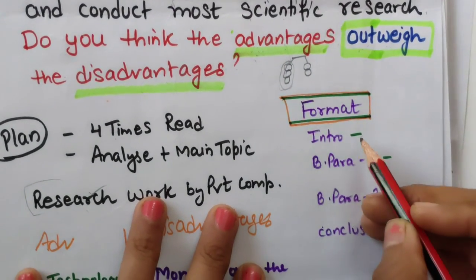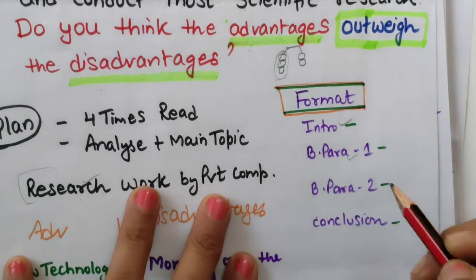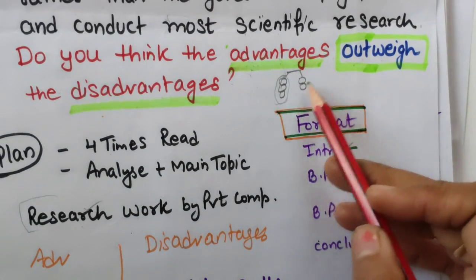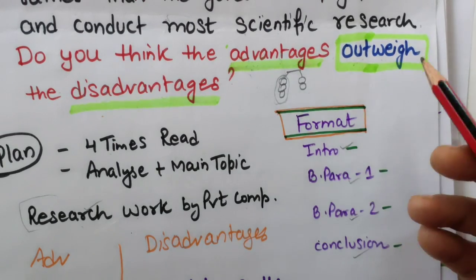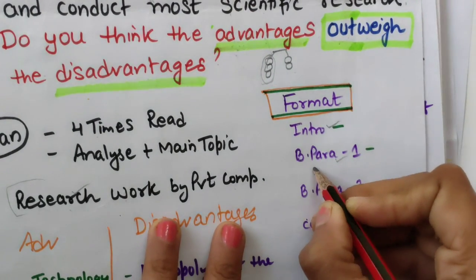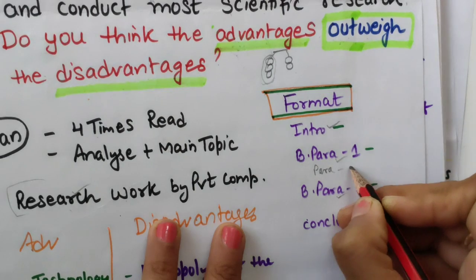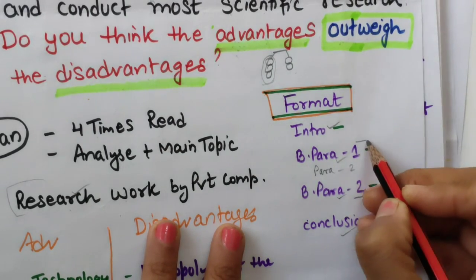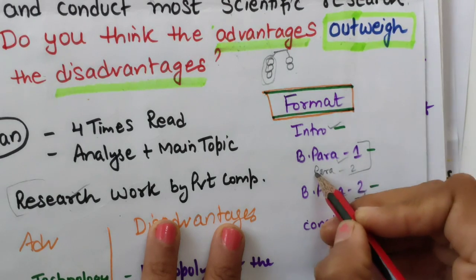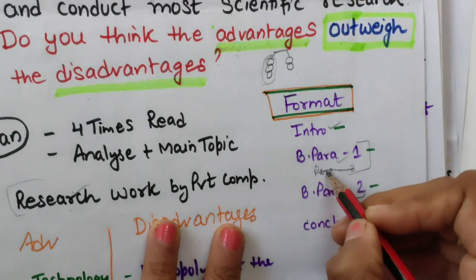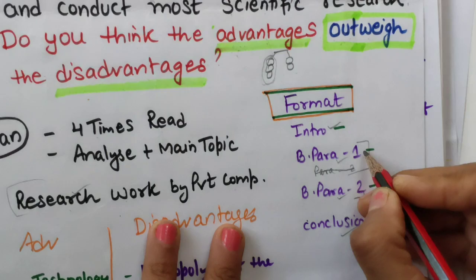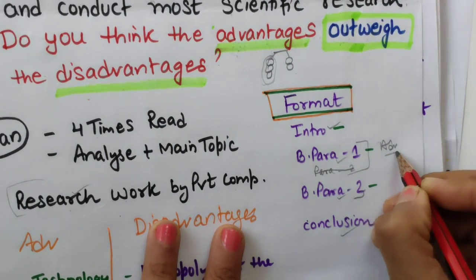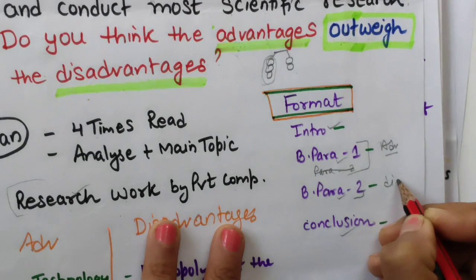Now the format, as you know: introduction, body paragraph 1, body paragraph 2, conclusion. Now here we have to show 3 advantages and 2 disadvantages. We can add one more paragraph if you want, and here it can be converted into a third paragraph. Or you can combine it into 1 paragraph: we will write 3 advantages in 1 paragraph, which means it's a bigger paragraph. So in 1 we will be writing advantages, in 2 we will be writing disadvantages.